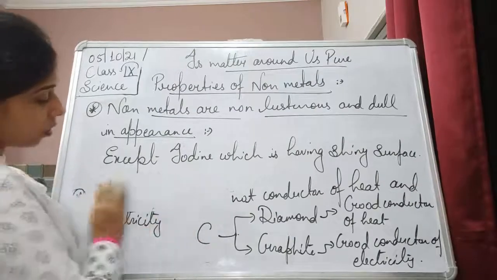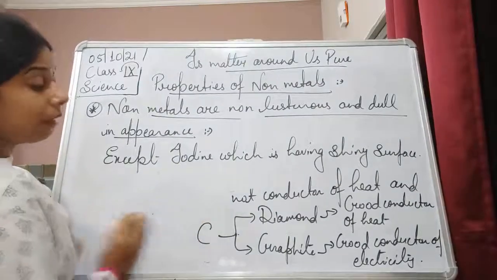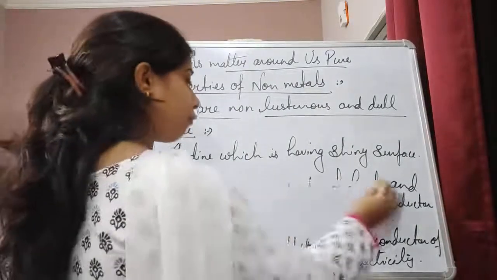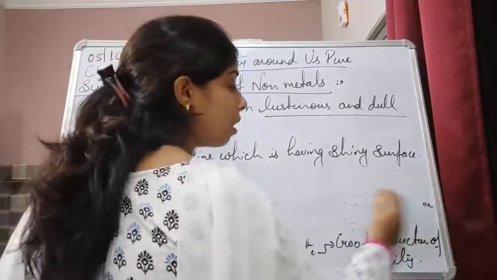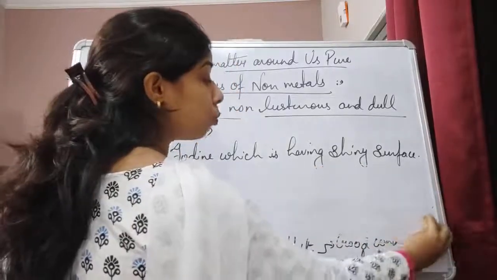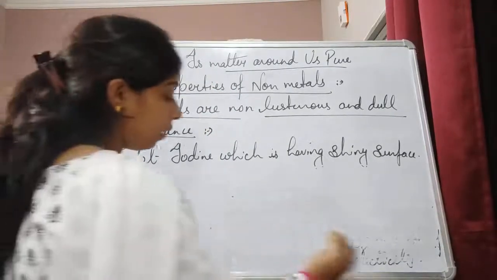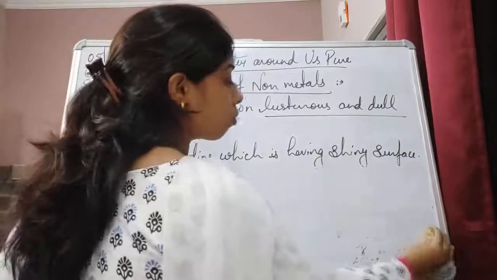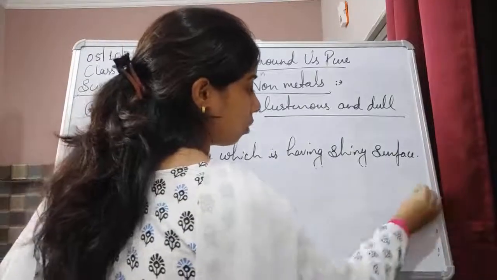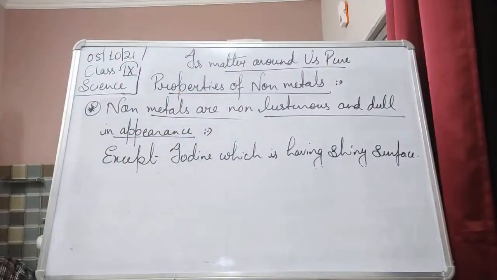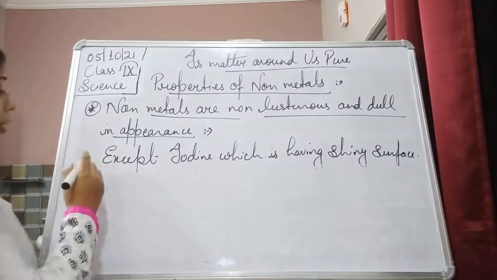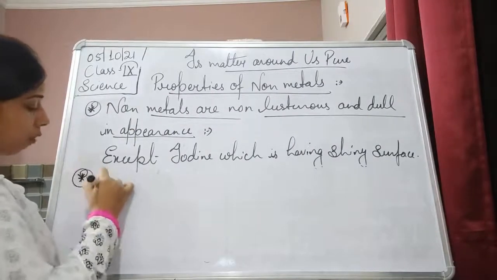Again, an exception is there, and that exception is the diamond. Diamond is a form of carbon, which is a non-metal, but diamond is considered to be the hardest substance known. It is used for cutting stones also. So non-metals are generally soft.